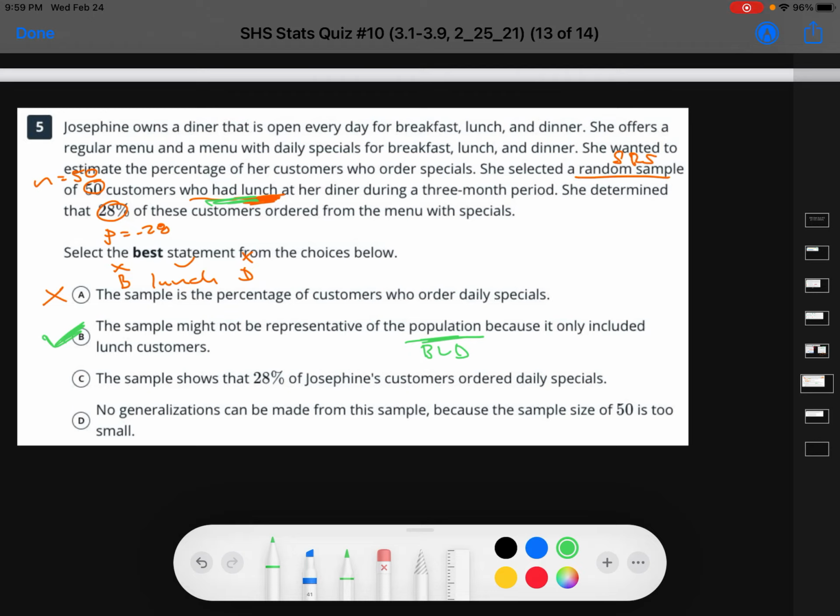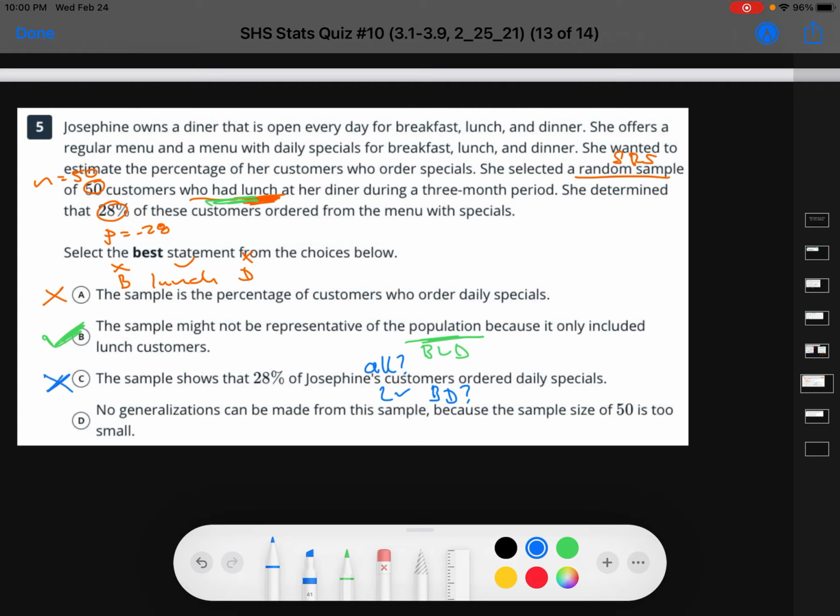I would say that is generally true. But are you implying all customers do that? I'm going to write the word all. Because these are just the lunch people, right? How about the breakfast and dinner people? So, that's a pretty good statement, but not as good as B.